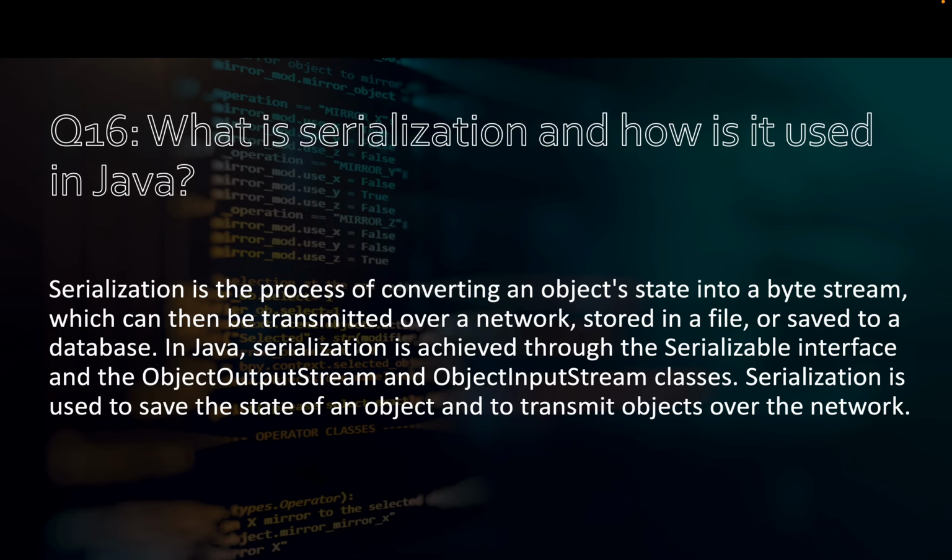Question number 16. What is serialization and how is it used in Java? Serialization is the process of converting an object state into a byte stream, which can then be transmitted over a network, stored in a file, or saved to a database. In Java, serialization is achieved through the Serializable interface and the ObjectOutputStream and ObjectInputStream classes. Serialization is used to save the state of an object and to transmit objects over the network.